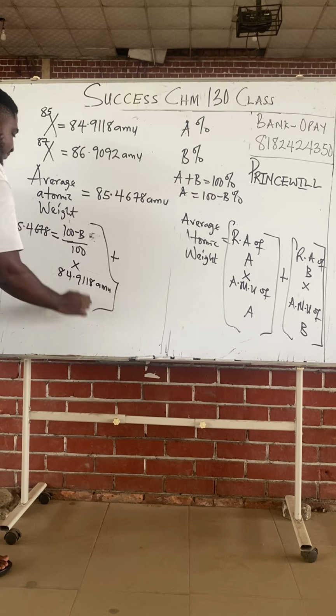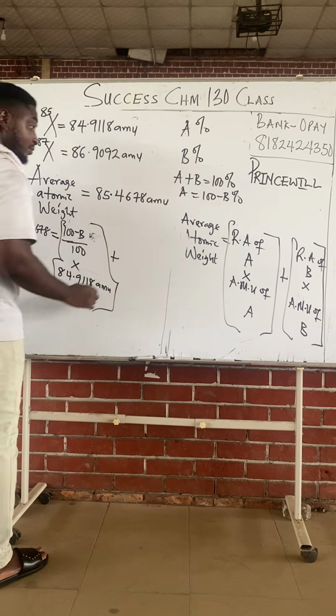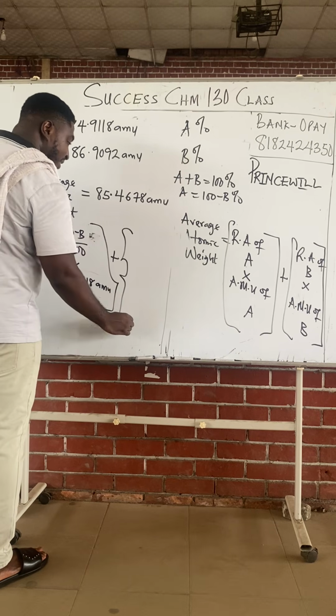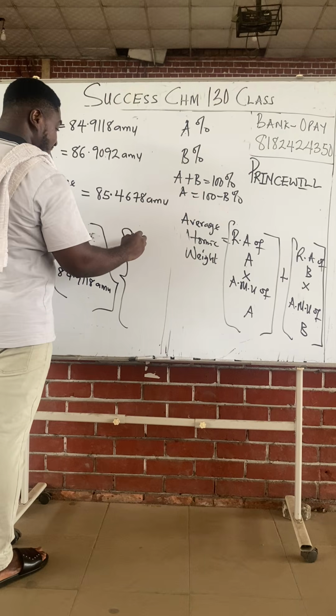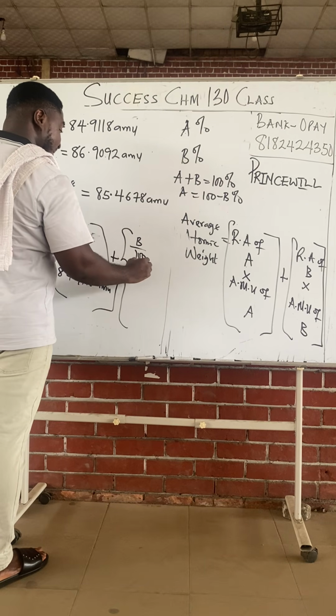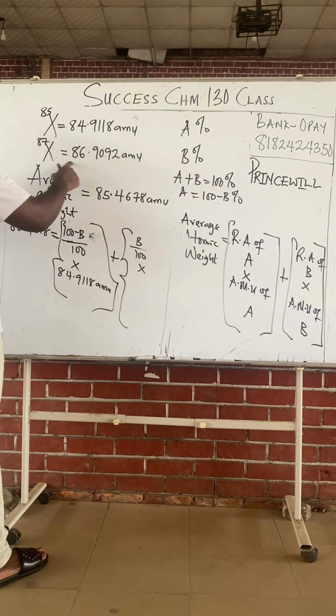Plus the relative abundance of B, this isotope B. The abundance of B is just B%, that's B over 100, multiplied by the AMU of the second isotope.